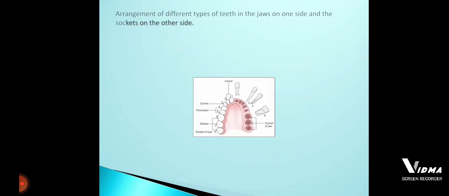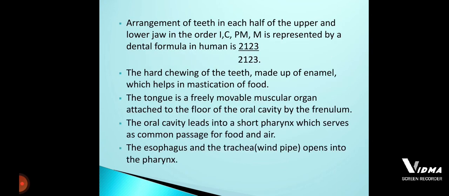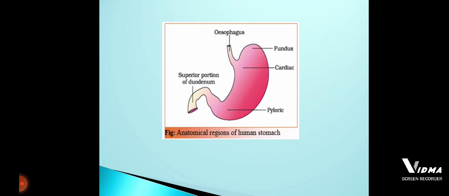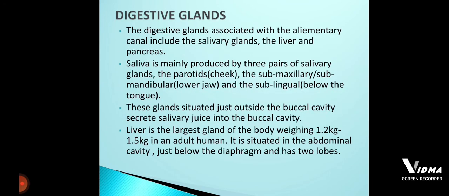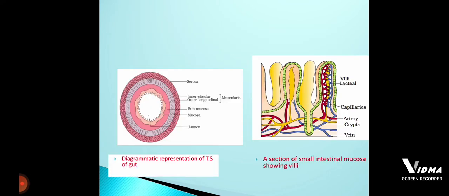After that, we came across the wall of the alimentary canal, which is made up of four layers: serosa, muscularis, submucosa, mucosa.